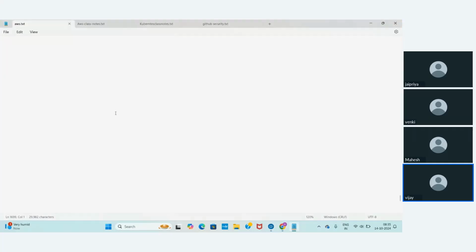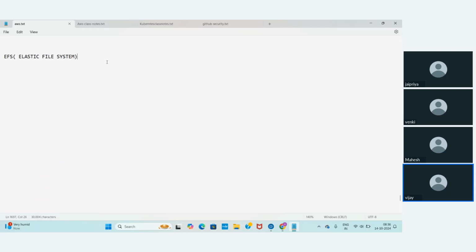So today I'm going to discuss this concept called Elastic File System, EFS. What is this Elastic File System?